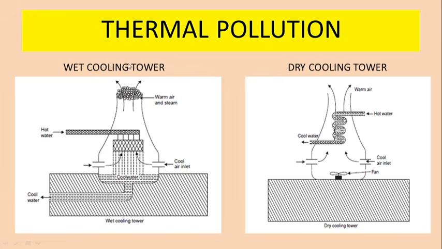Thermal pollution can also be controlled by using wet cooling tower and dry cooling tower. In a wet cooling tower, we pass hot water in the chamber. Cool air is passed from the bottom. So as soon as hot water is sprinkled from the top, cool air will make the temperature go down. So then water temperature will lower down and cool water is collected from this end. In a dry cooling tower, we have hot water which is made to pass through a pipeline system. So both the towers differ in one basic thing. First, in a wet cooling tower, hot water is sprinkled from the top, but in a dry cooling tower, we have sophisticated pipelines through which hot water is made to pass.